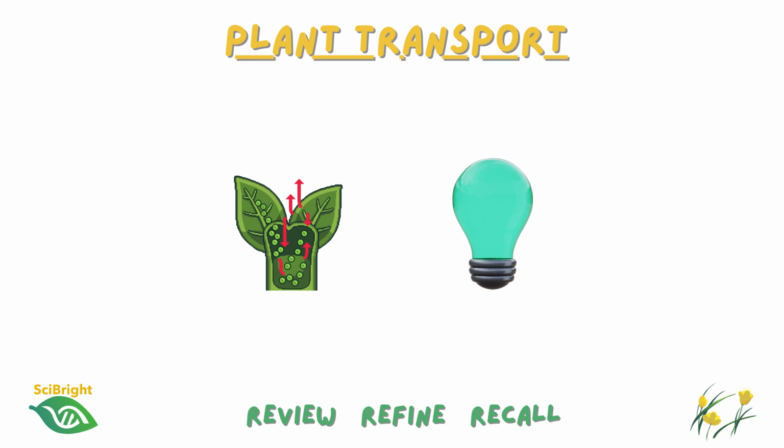So, finally, let's turn our attention to plant transport. Although plants don't have a heart or circulatory system like animals, they still need an efficient transport system. Every cell requires water, mineral ions, and sugars, but because plants are fixed in one place, they've evolved a completely different solution to moving substances around the organism.